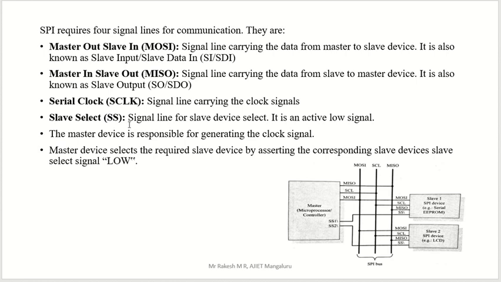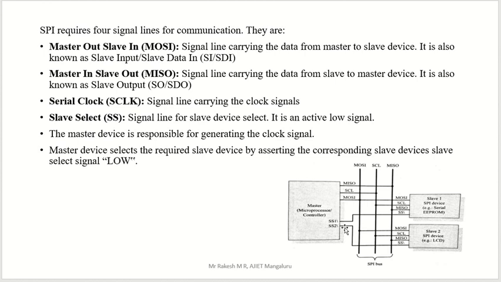See, what is the SS? Signal line for slave device select. In order to select a slave, we are using that line, slave select. It is an active low signal. Can you tell me what is the active low? Active low means that for the particular device you want to select, that line should be 0.